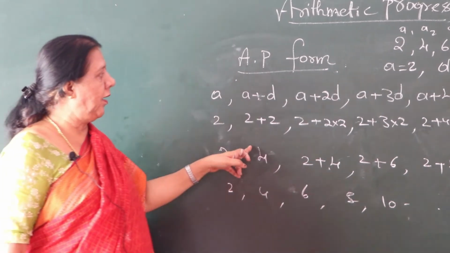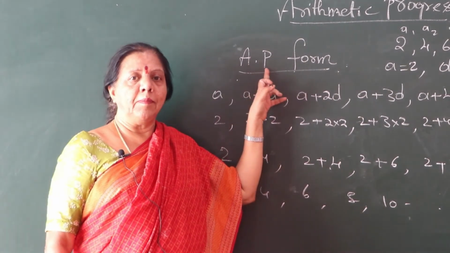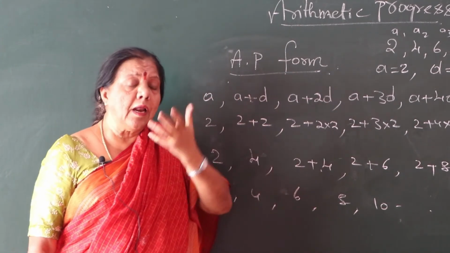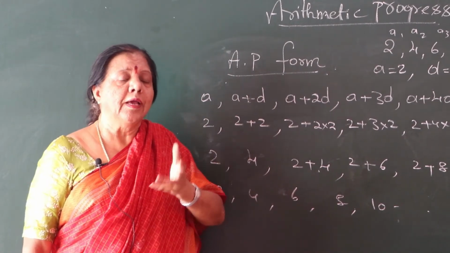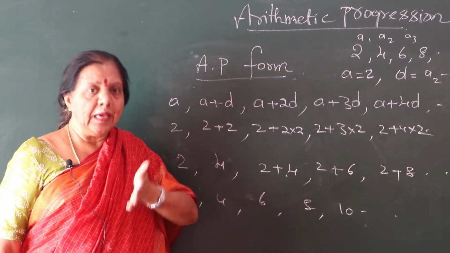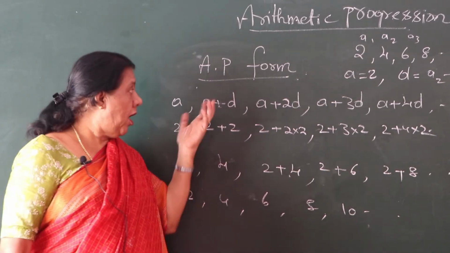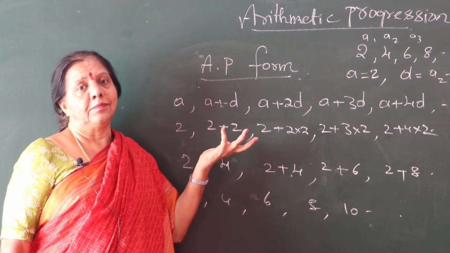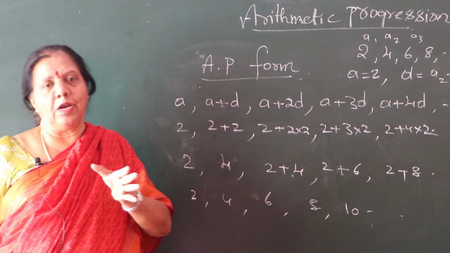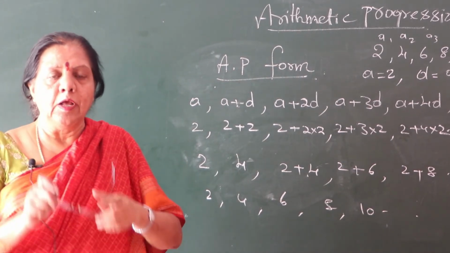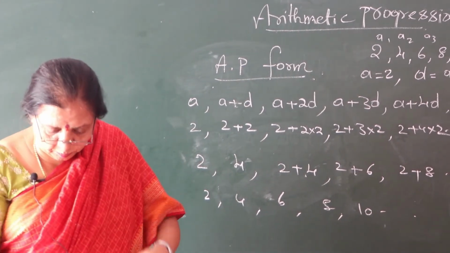So that is why we call it arithmetic progression form. What is the arithmetic progression form? A, A plus D, A plus 2D, A plus 3D. You know already A and D. This is the basic knowledge. If you have it, you will be very much successful in arithmetic progression.